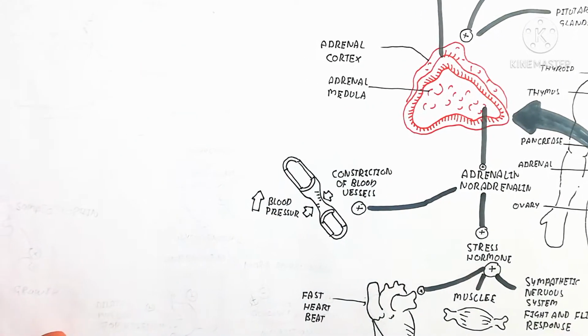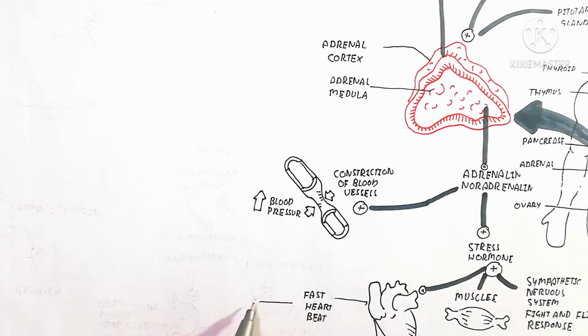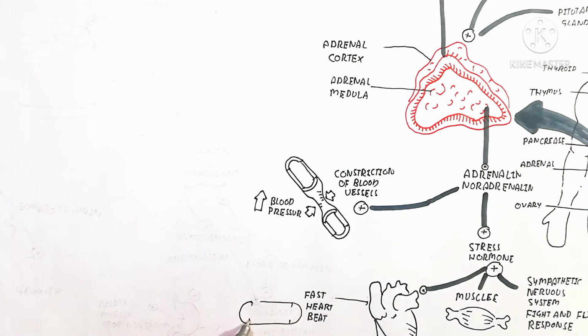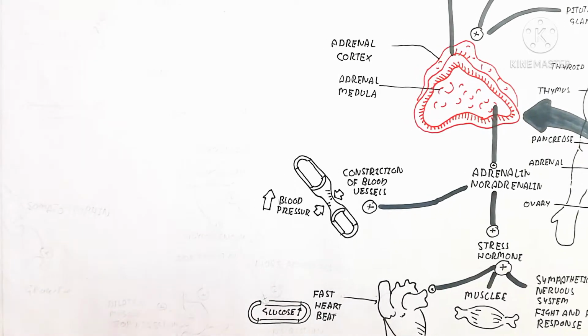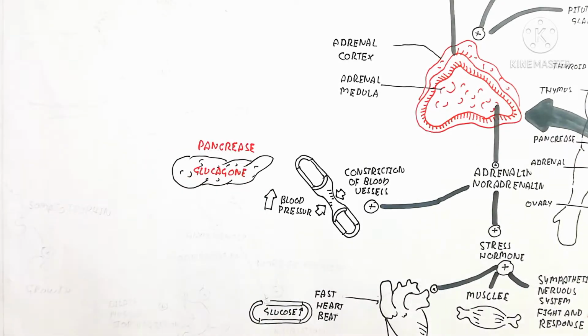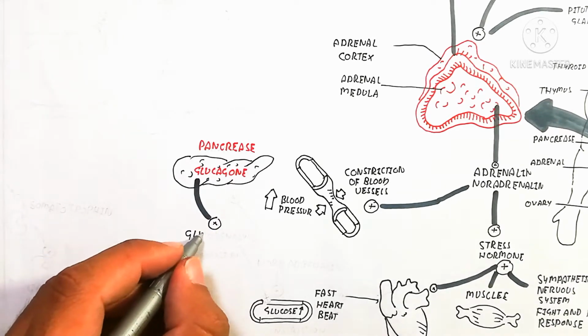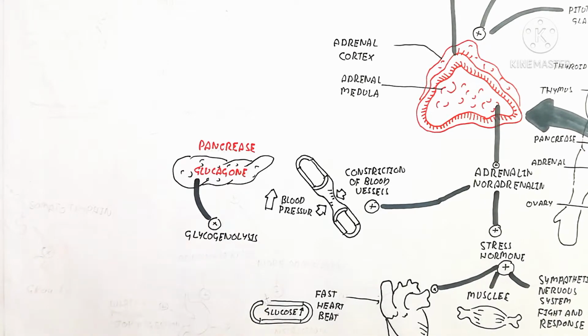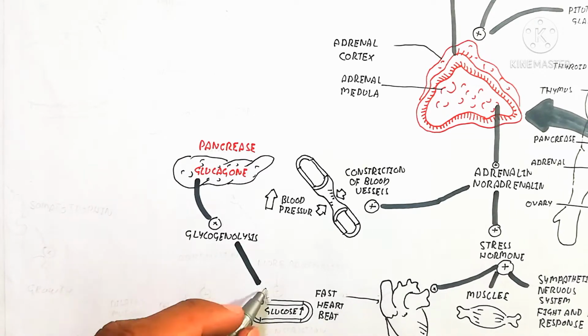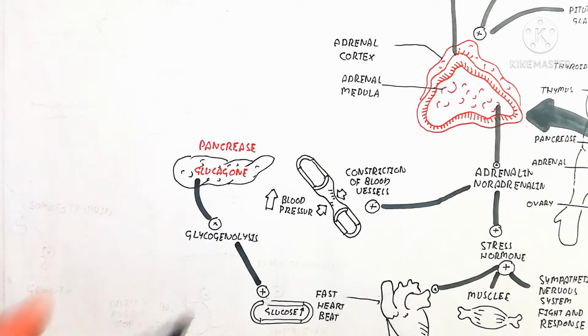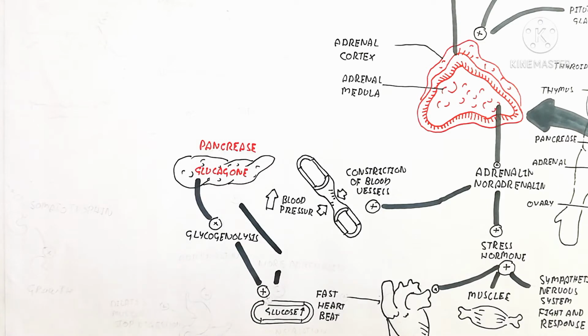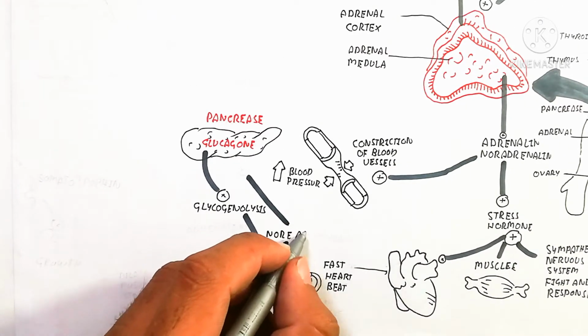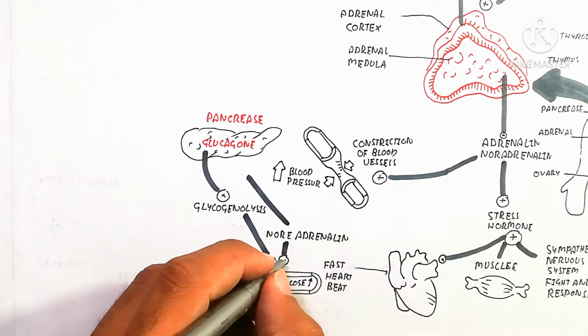So the blood pressure will be increased by vessel constriction. The constriction of blood vessels is due to the noradrenaline. On the other hand, adrenaline is used for specific sites to relax, for example the digestive system. So the glucose will be high, and this high glucose is due to glucagon interaction. The glucagon will increase and insulin will be suppressed. For example, the sympathetic nervous system stimulates glycogenolysis, glycogen to glucose formation.